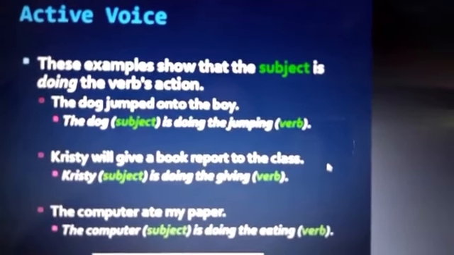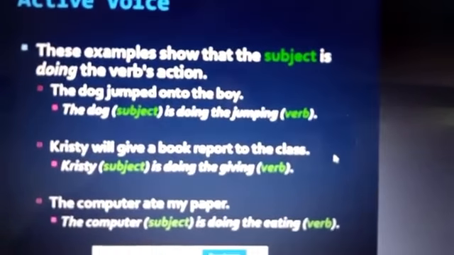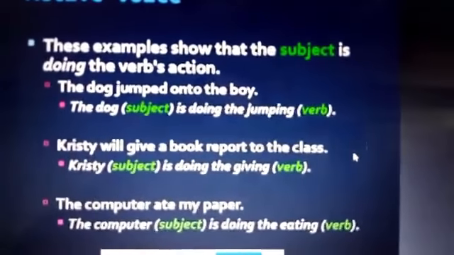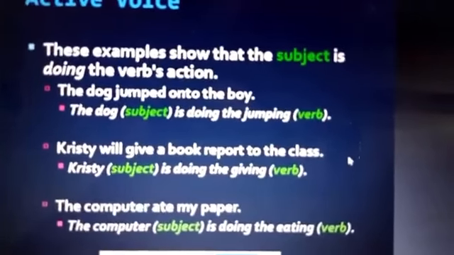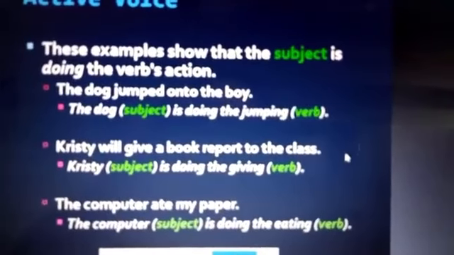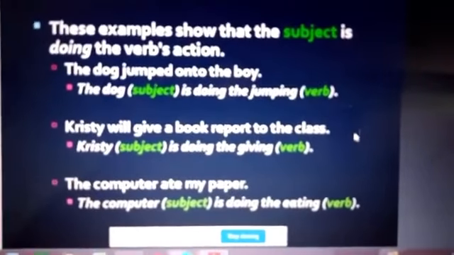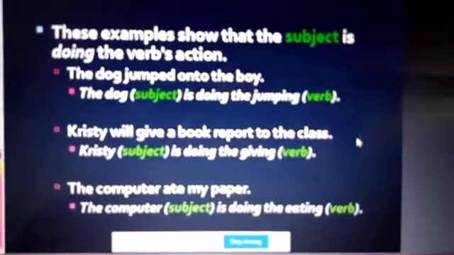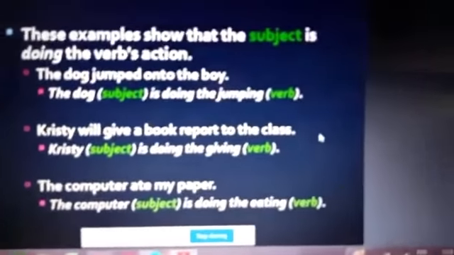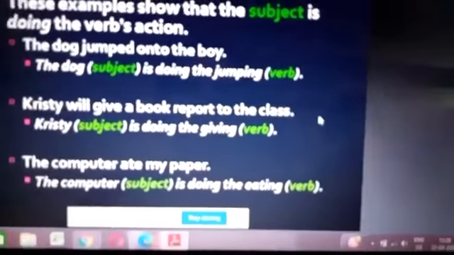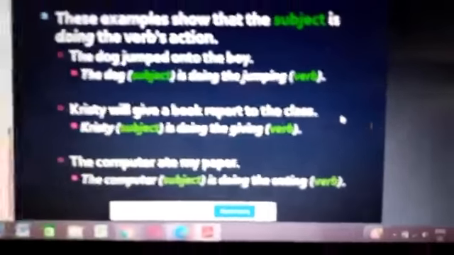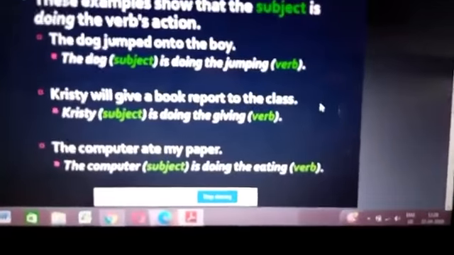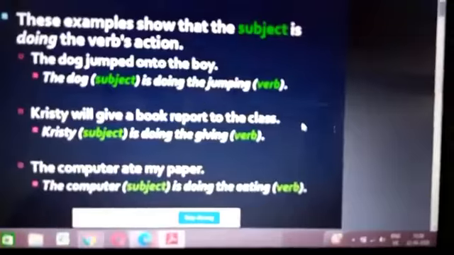The dog jumped onto the boy. The dog is the subject. Again I repeat, the subject is the most important noun of a sentence about which the sentence mainly speaks. In this case it is the dog, and it is written in green color. The dog is doing the jumping, that is the verb. So the subject is the dog and the verb is jumping. Christy will give a book report to the class. Christy is the subject who is doing the action, and the action is giving the report to the class. The computer ate my paper. The computer is the subject, is doing the eating, that is the verb.